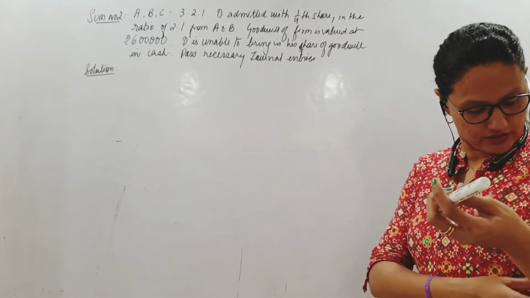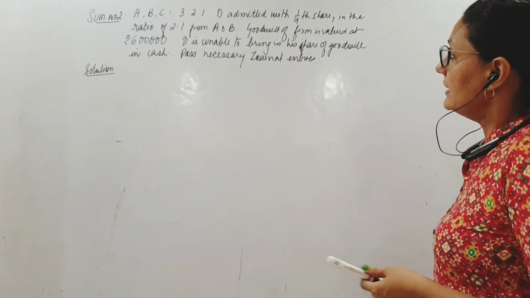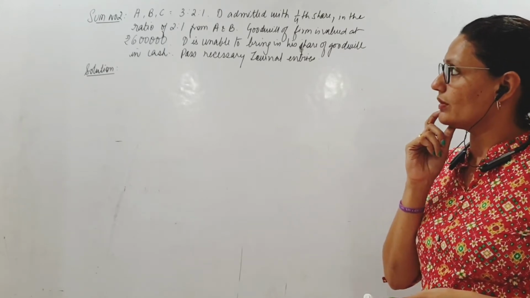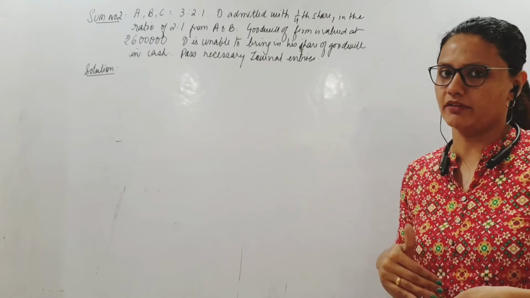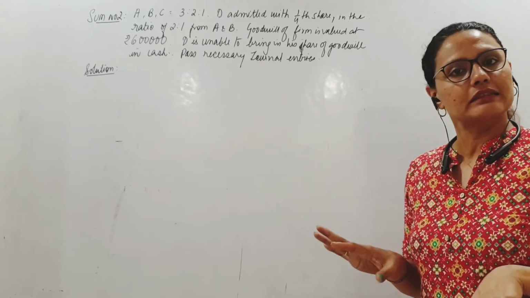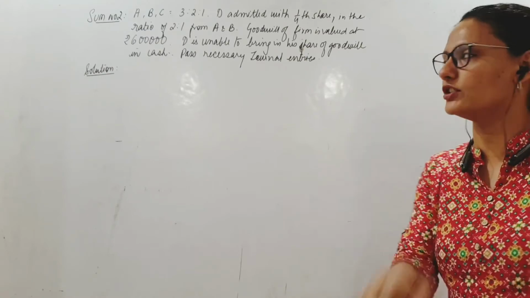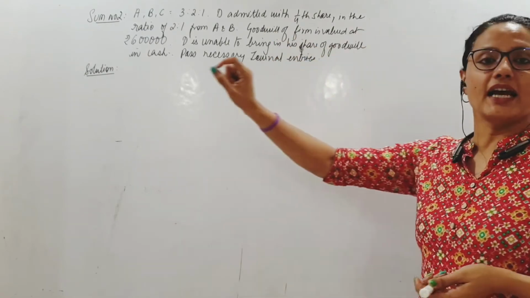Next up. A, B and C, 3:2:1. That's the ratio in which they were sharing profits originally. D is admitted with 1/4 share, which he gets in the ratio of 2:1 from A and B. C is not sacrificing, so he gets nothing out of the PFG. Goodwill of the firm is valued at 6 lakhs.